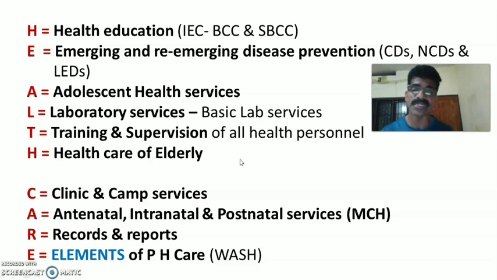There are various national health programs for the elderly people that are implemented through the primary health center, that is health care for elderly. Then under care, C stands for conducting various clinics and camps, clinic and camp services, like immunization clinic, antenatal clinic, and specific diabetic clinics, etc. And conducting specific camps throughout the year in the primary health center.